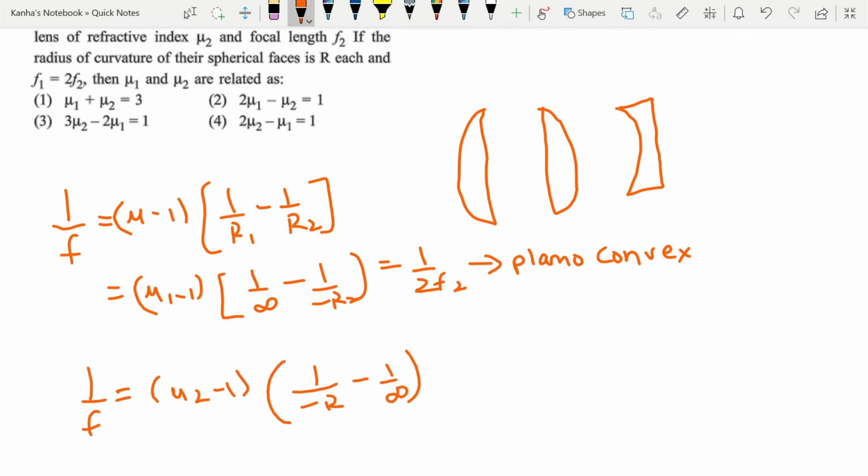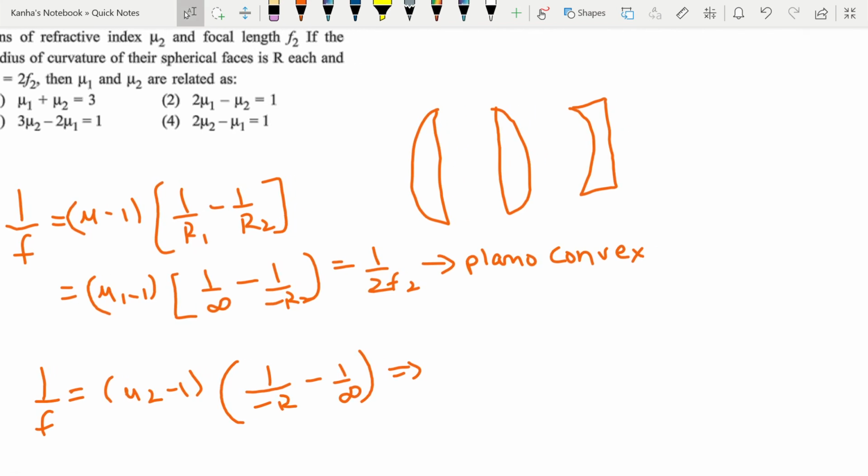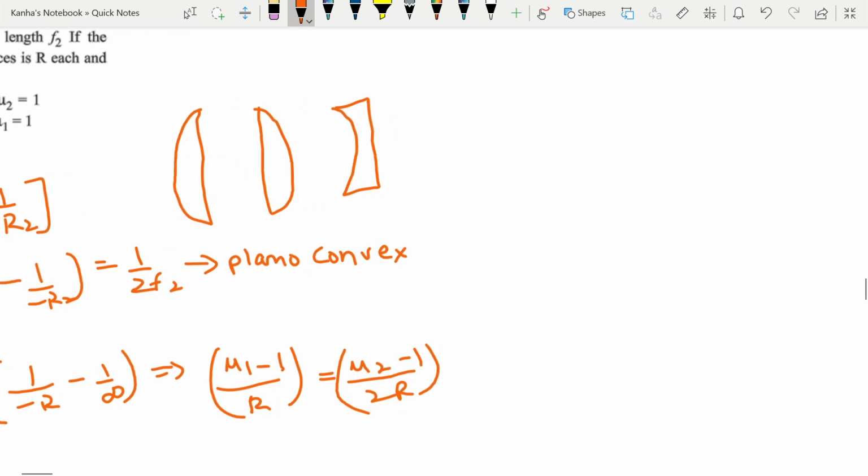Dividing, if I divide these two, I'll get mu1 minus 1 by r is equal to mu2 minus 1 by 2r, which can be solved easily, and this gives me 2 times mu1 minus mu2 is equal to 1.